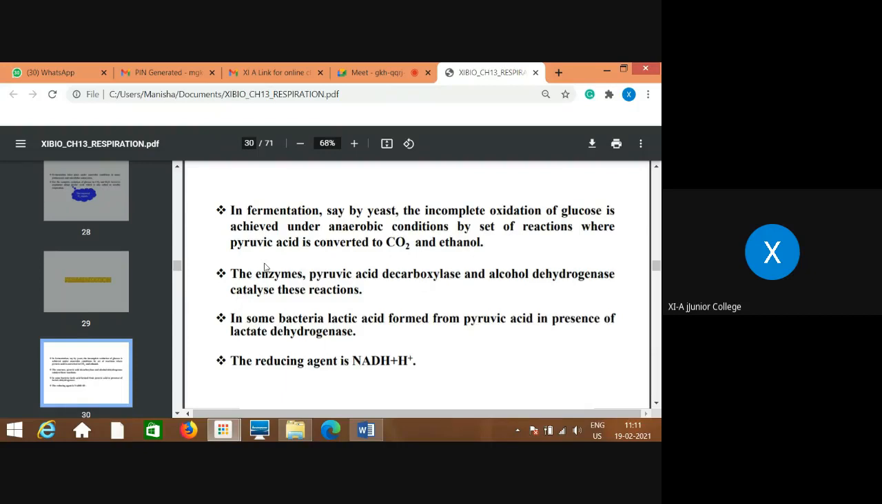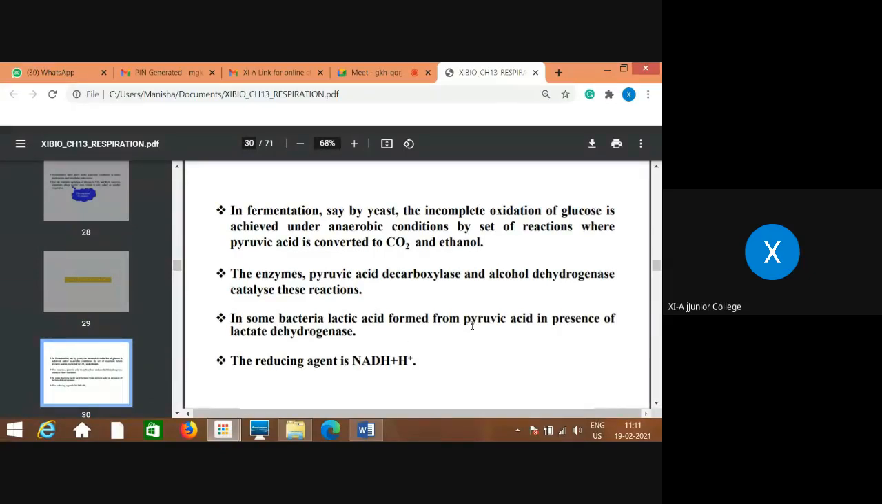I think you have understood this part. Up to this, the formation of pyruvic acid, that is the first step, glycolysis. The end product of glycolysis is what? Pyruvic acid. So up to this is common for both aerobic type of respiration as well as anaerobic type of respiration. That means fermentation is a type of anaerobic respiration.